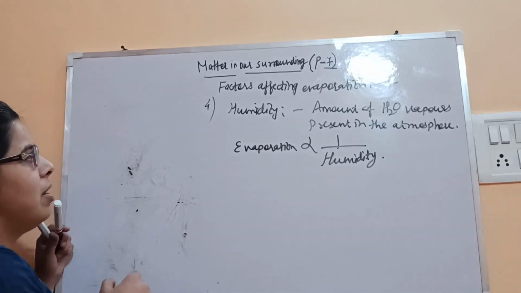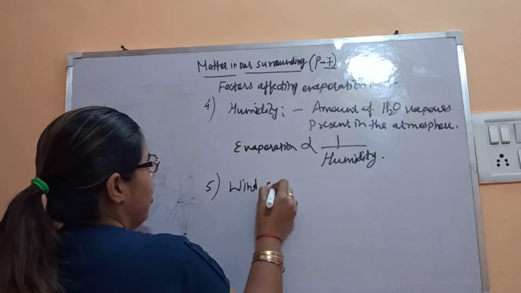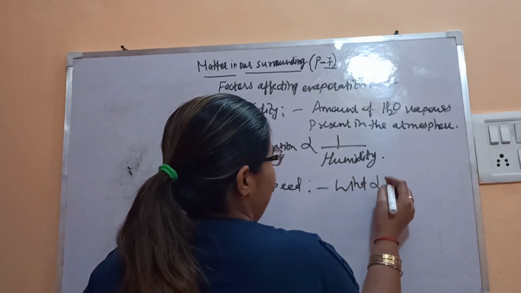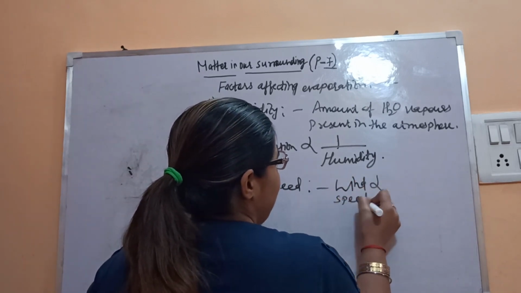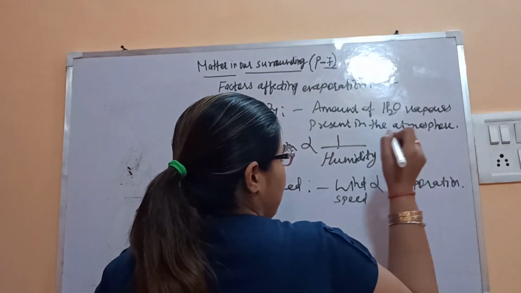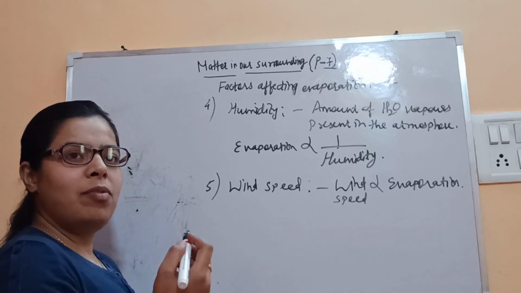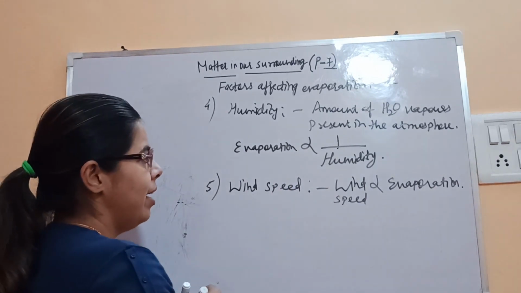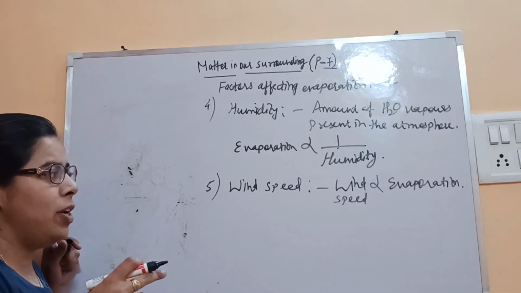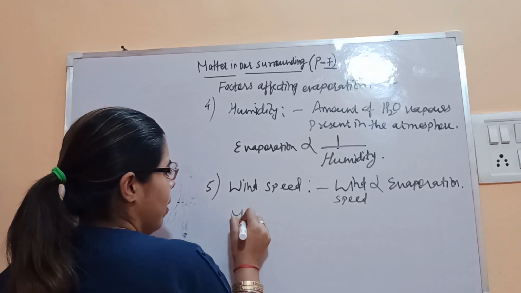Then the next one, the last one, is wind speed. Wind speed is directly proportional to evaporation. The more the wind speed, the more will be the evaporation. Why? See, what is happening with the wind speed? Suppose the speed of the wind is more, it means more air is there. So what will happen?